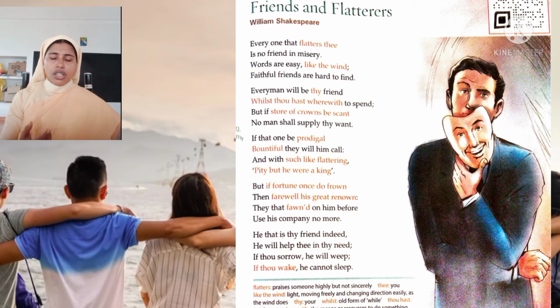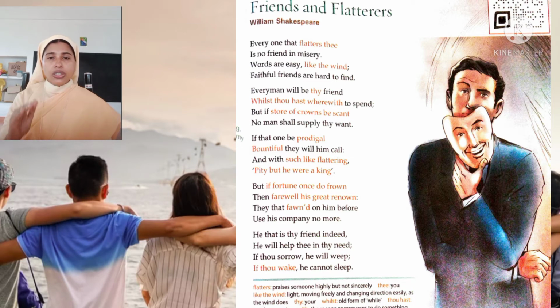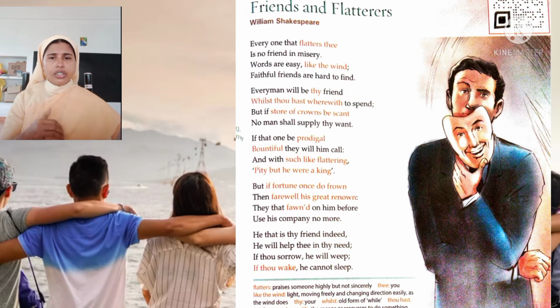They can say any word, they may not have any intention, and words are easy like the wind. There is a comparison. These words used by the flatterers are just like the wind, which doesn't have any trustworthiness. These words are not honest, and faithful friends are hard to find. It's very difficult to find a good friend or faithful friend who stands by you in times of trouble and who is honest in times of trouble.